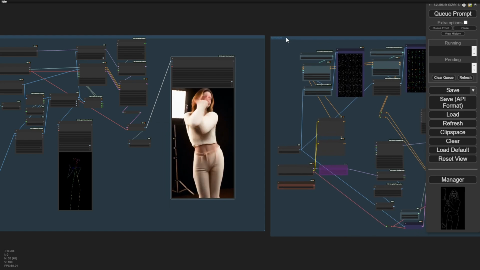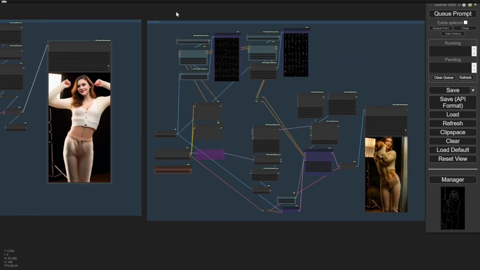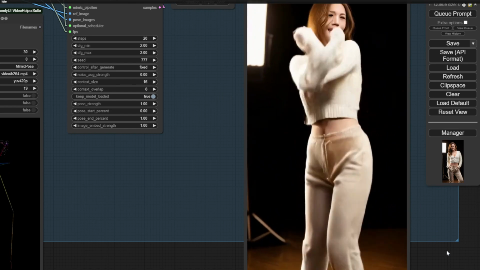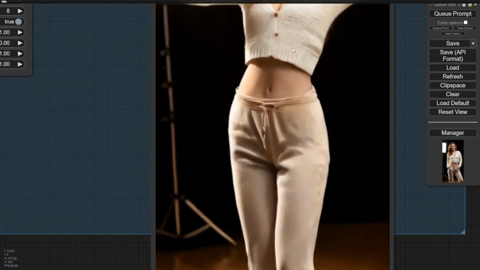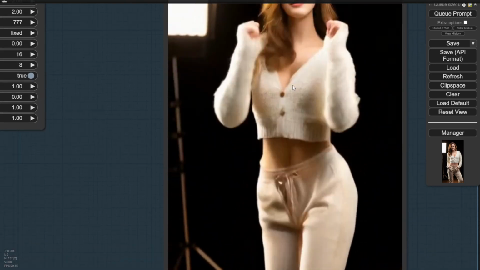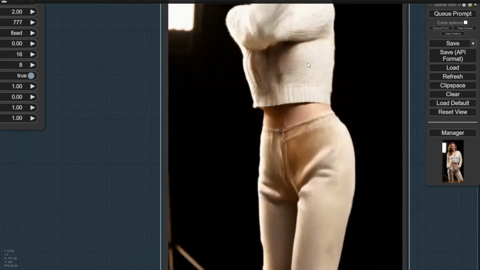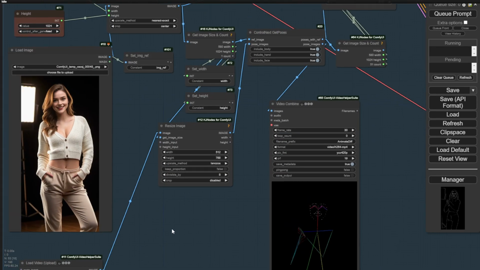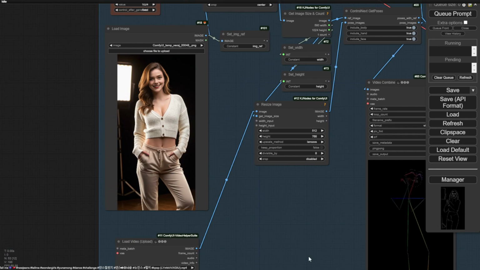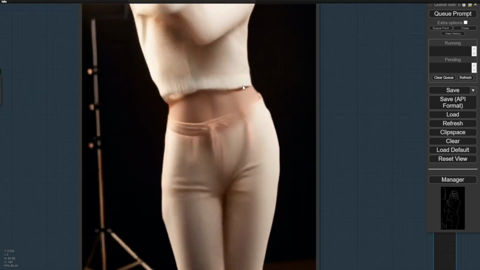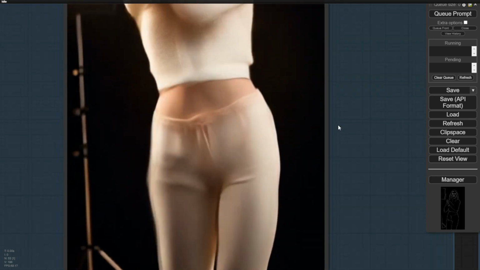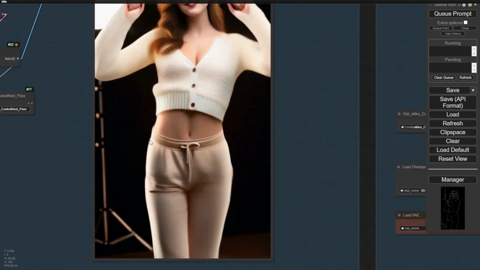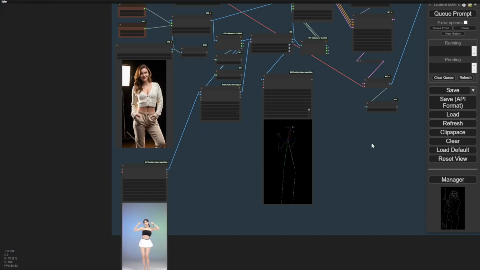So after installation and testing of ControlNeXt SVD v2, is it worth keeping in my ComfyUI? Well, I will not keep it, let's be honest, and I prefer Tencent's Mimic Motion. Just by looking at the outfit, Mimic Motion is creating even more detail. As you can see, this sweater and that pants pattern are reproduced in the video result from Mimic Motion. On the other hand, with ControlNeXt we are using the same image, but it has very low FPS for motion, and we cannot see the outfit detail very clearly for the sweater. Those are the cons of ControlNeXt.